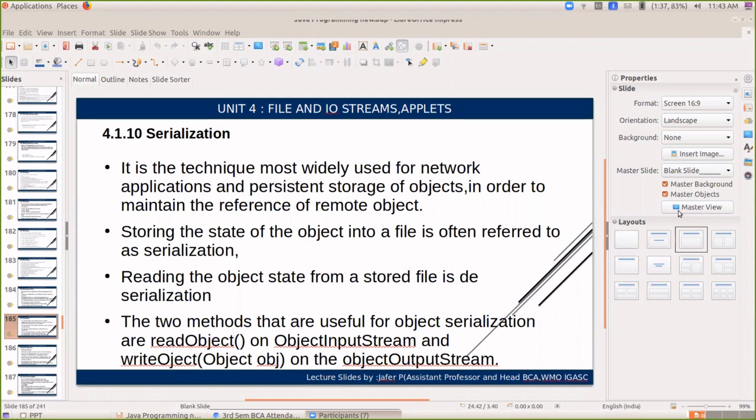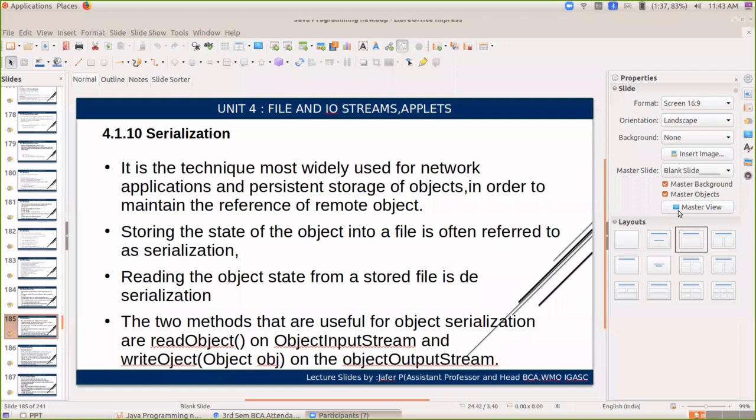When I want to send a mail to one of my friends, xyz@gmail.com, what you do is click the compose button, and there you enter the recipient email ID, subject, and the content.